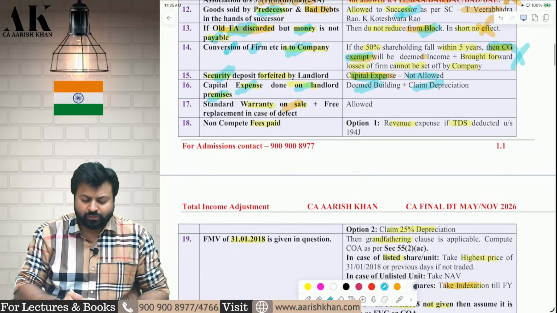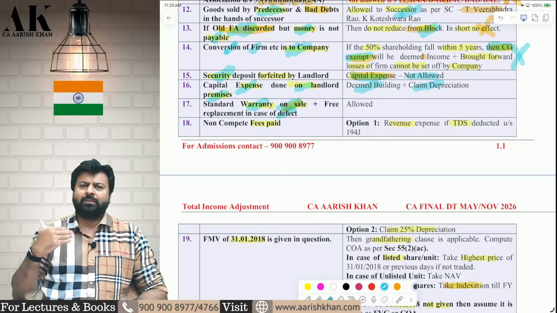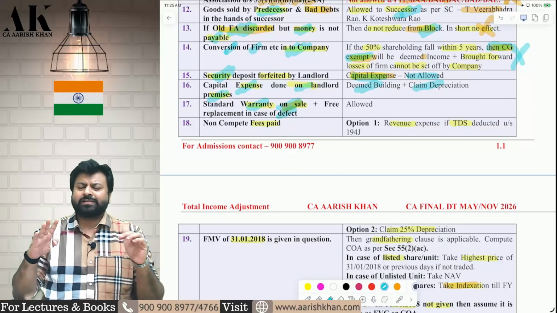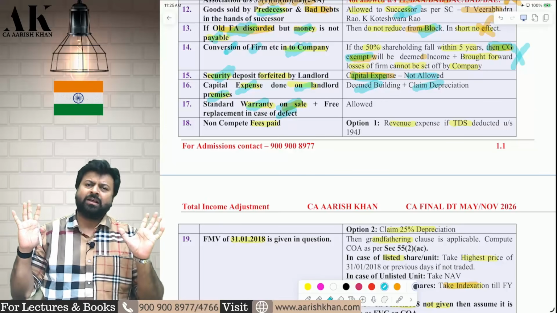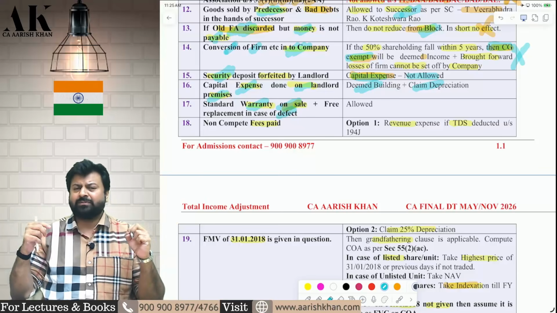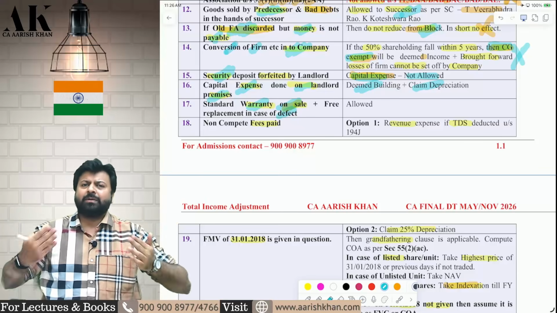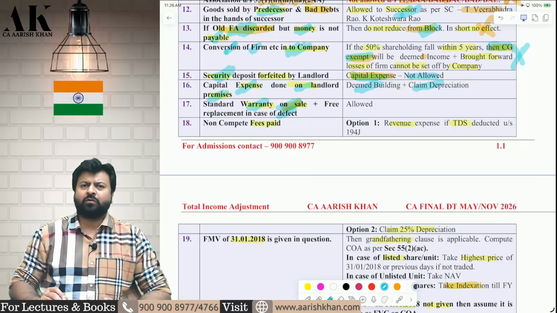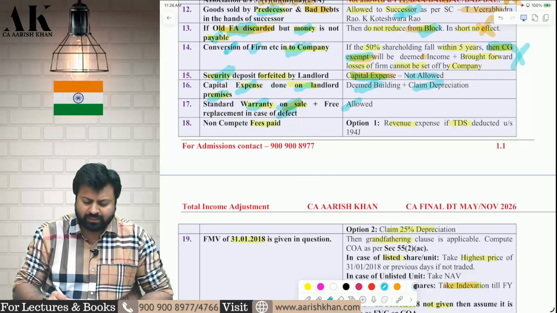Okay. Next one, you are giving some standard warranty on sale to the customer. On defect, you are replacing the product. So suppose you are selling 100 products and you have a perception from past experience that out of 100 products, 1 or 2 products will have some defect. So we have to replace that. For that, the company is making every year a provision for warranty. Therefore, whether this provision for warranty will be allowed as deduction? Yes, it will be allowed as deduction.